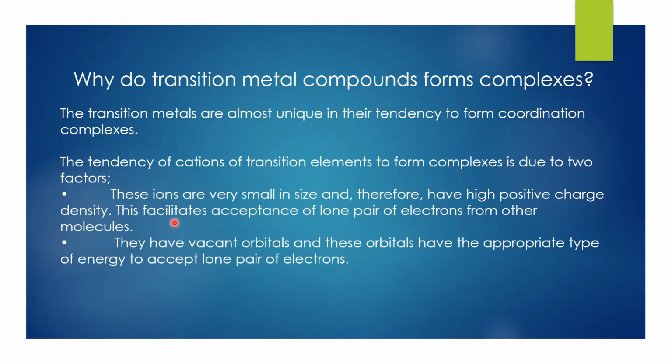This facilitates acceptance of lone pair of electrons from other molecules. They have vacant orbitals, and these orbitals have the appropriate type of energy to accept lone pair of electrons.